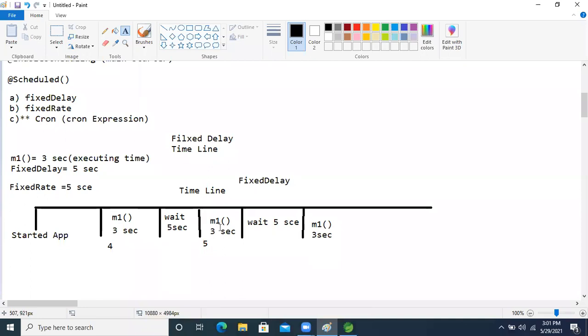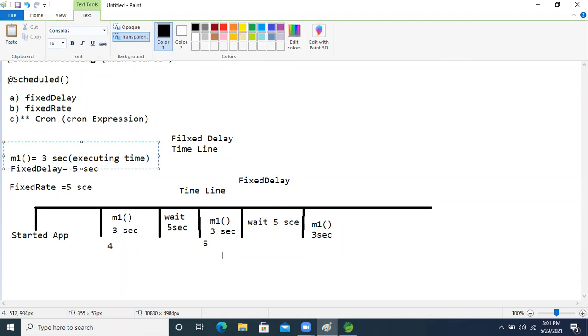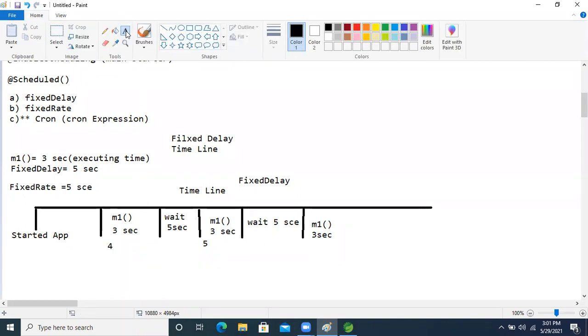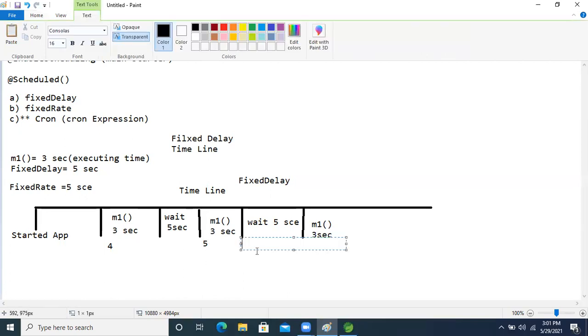Means, if within the time our method does not execute, just think about that. We assume our method takes 3 seconds of execution time. But if our application takes 6 seconds, then our waiting time will become 4 seconds only.